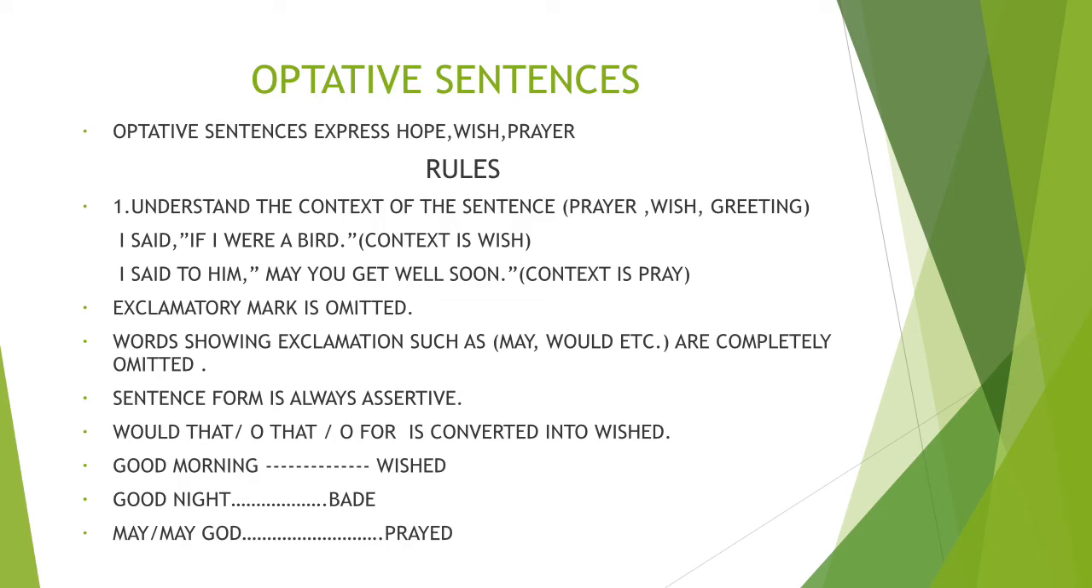Now let us discuss some rules which we need to understand while transforming the direct speech into indirect. The first one is understand the context of the sentence. It can be a prayer or a wish or a greeting. Let us make it clear by going through the example. I said, if I were a bird. Now, if I were a bird, it is a wish. So, context is wish. So, wish we are going to use in place of the reporting verb.